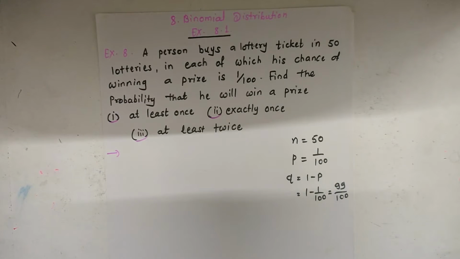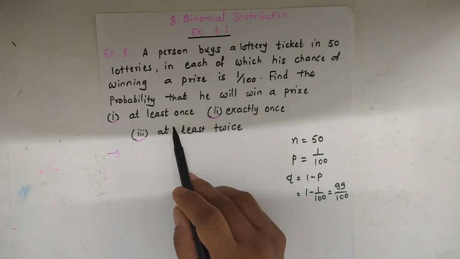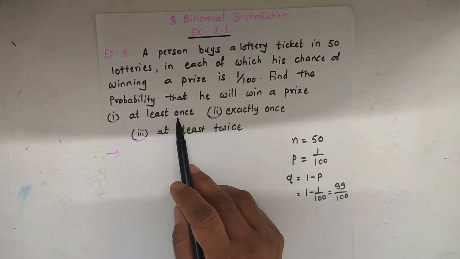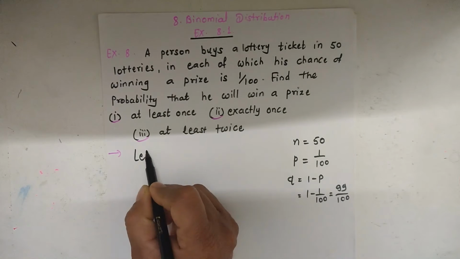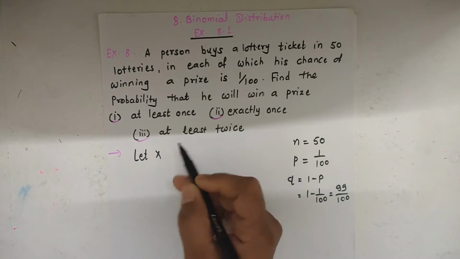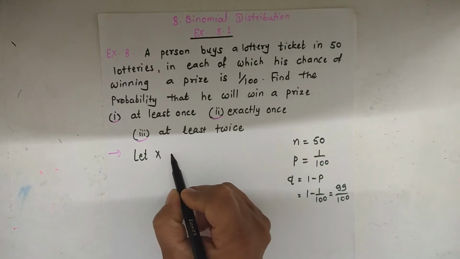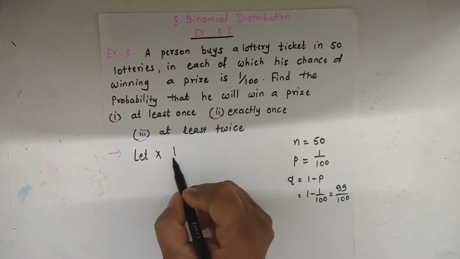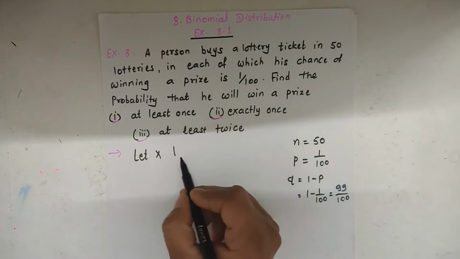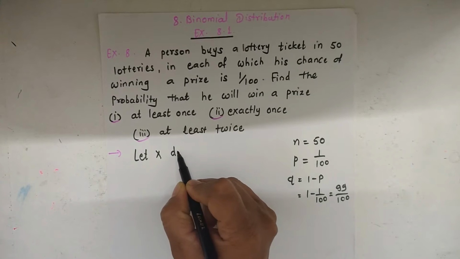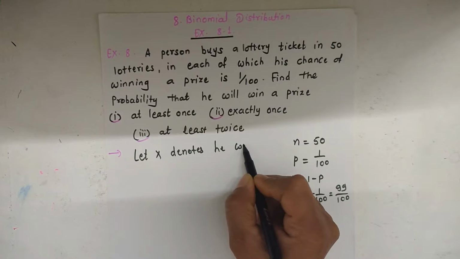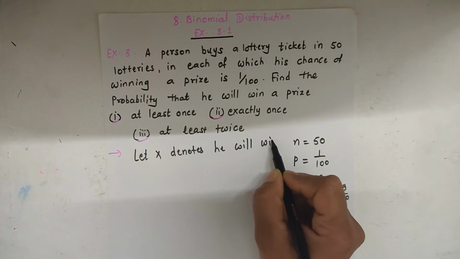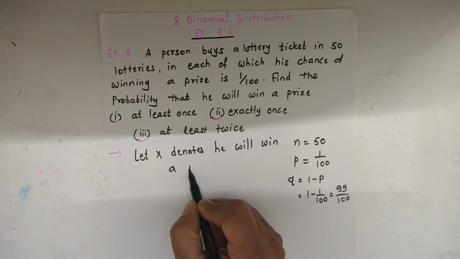Now here we have to consider the random variable x. Let x denote that he will win a prize.